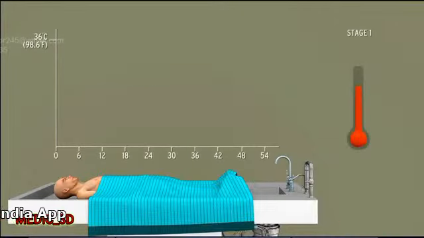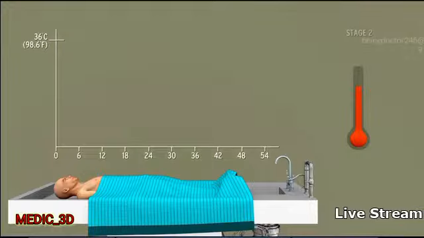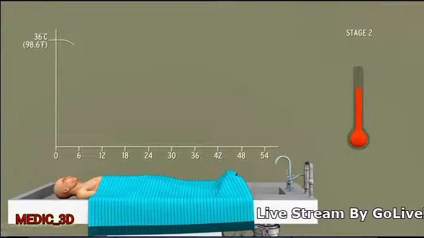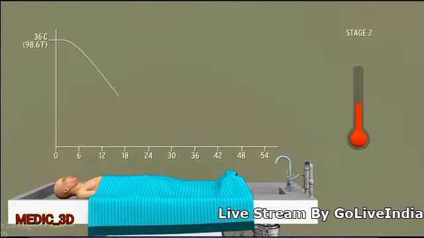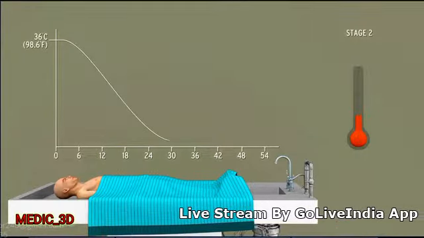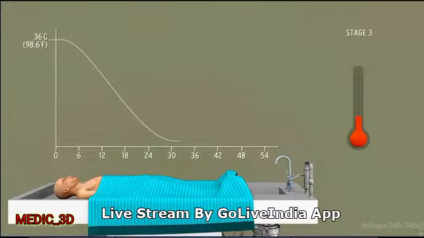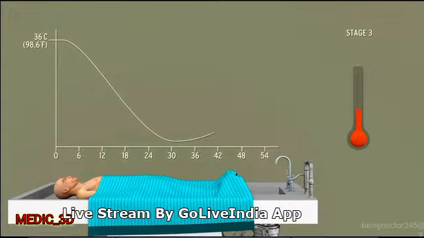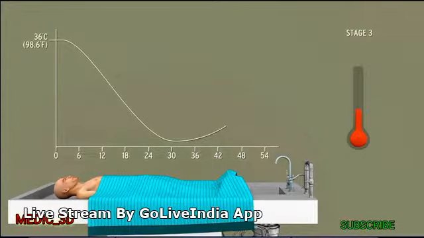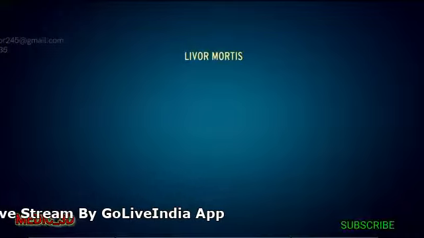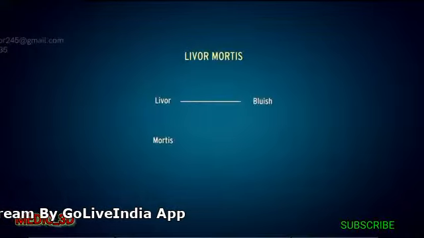Stage 1. For the first 1 to 2 hours, there is no loss of heat as the internal body mass undergoes chemical reactions because of various enzymes which produce heat. Stage 2. After the enzymatic activity stops, the temperature of the body begins to reduce and come closer to the environmental temperature. This is from 2 to 30 hours after death. Stage 3. Bacterial action begins to increase, because of which there is a slight increase in the body temperature after 30 hours. Livor mortis. Livor means bluish, mortis means death.